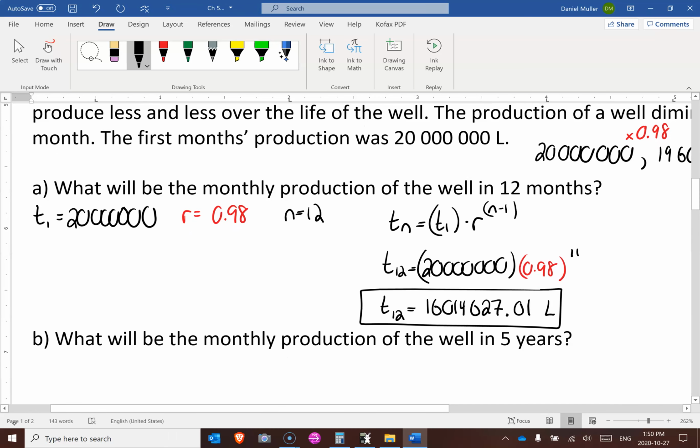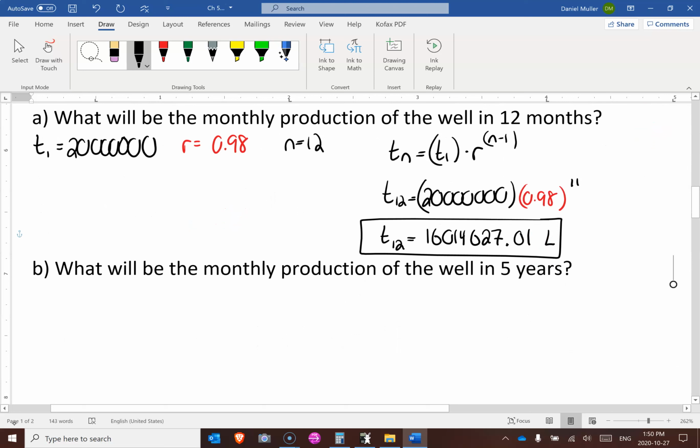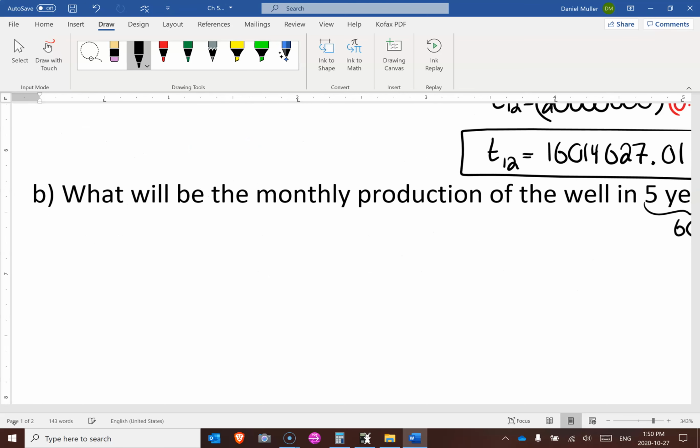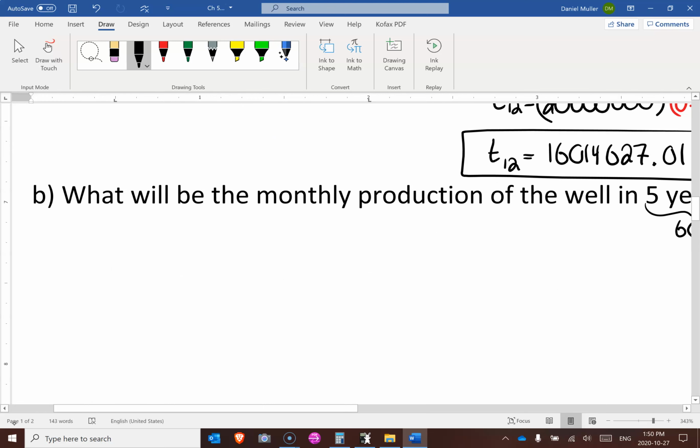Now we want to say, what's the monthly production in 5 years? 5 years is the same thing as 60 months, since 5 times 12 is 60. So let's keep that in mind. We want to see how much is being produced on that 60th month. T1 is 20 million.